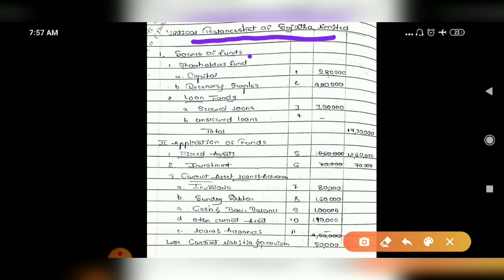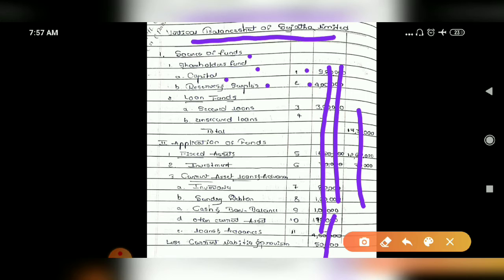That is sources of funds: shareholders' funds, in that capital, reserves, note 1, note 2. Amounts you write later, don't write them first. You have to calculate the amounts in the explanation and write them. For that reason, the blank format of the vertical balance sheet is to be written first.